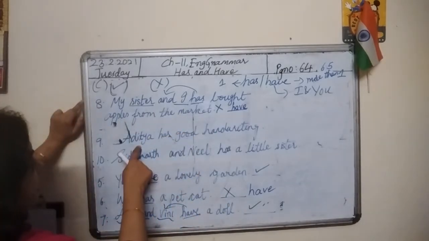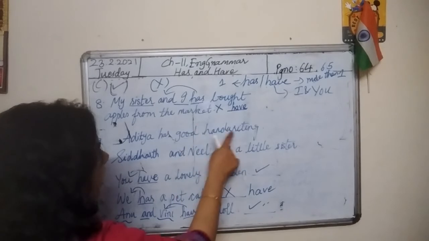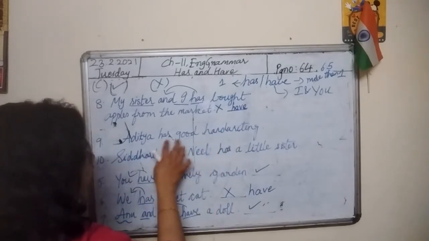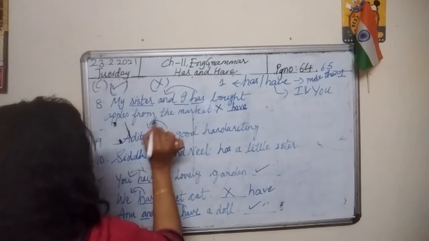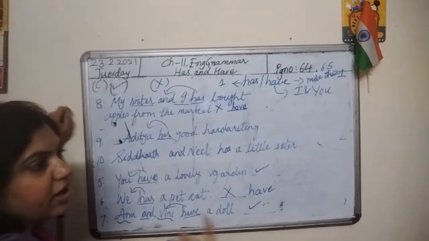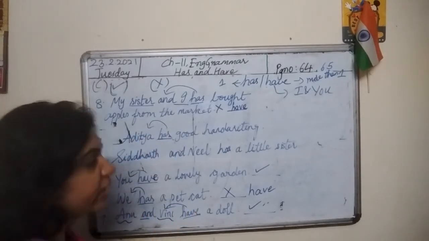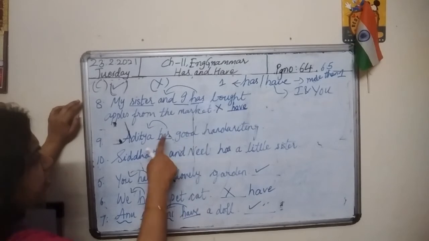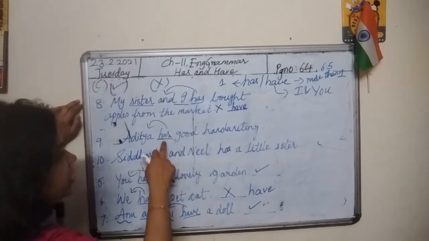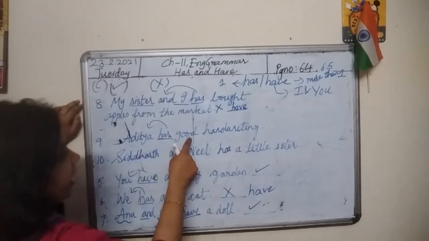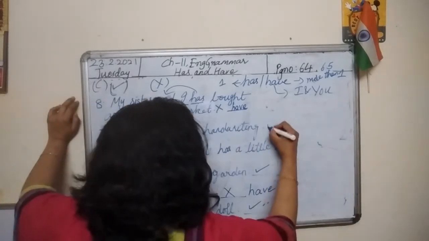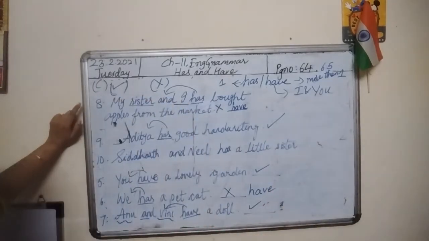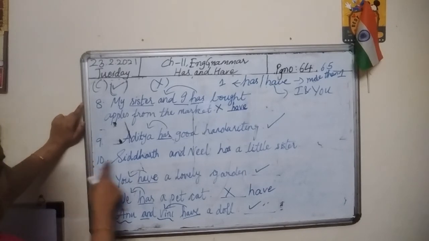Ninth one. Aditya has good handwriting. Has. What is given before has? Aditya. Aditya is the name of a boy. Only one boy. So with one person, it is absolutely fine to use has. So Aditya has good handwriting is a right sentence. There is no mistake in this. Put a tick mark.